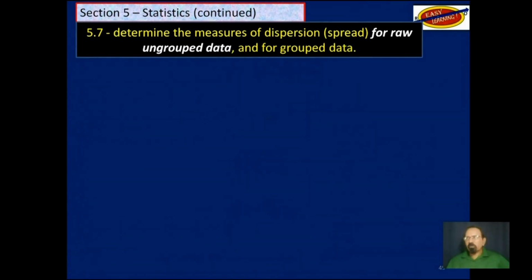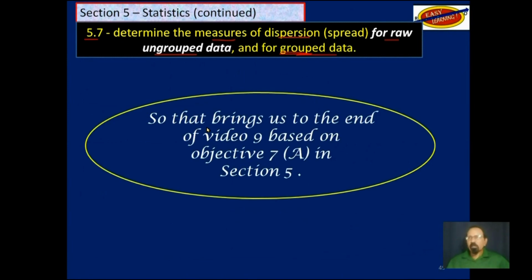So objective 5.7 part A, determine measures of dispersion for raw ungrouped data. That's what we just did in this video. And then for the next video, we will do that same thing for grouped data. And that brings us to the end of video 9 based on objective 7 part A in section 5.